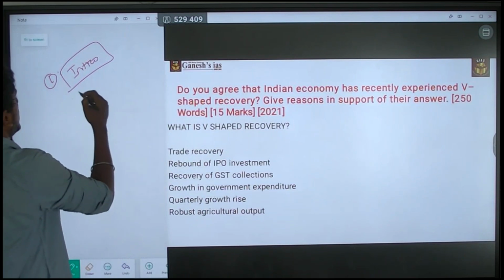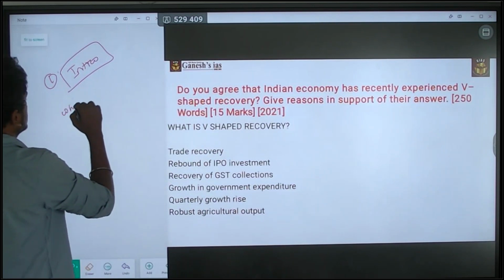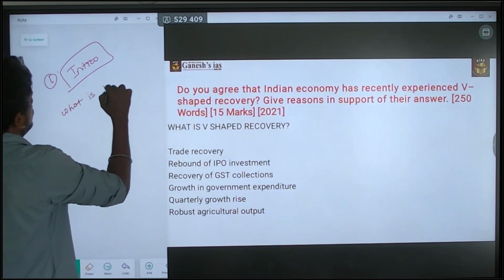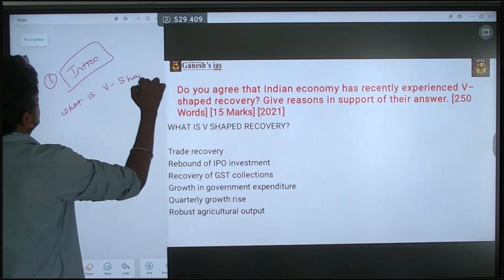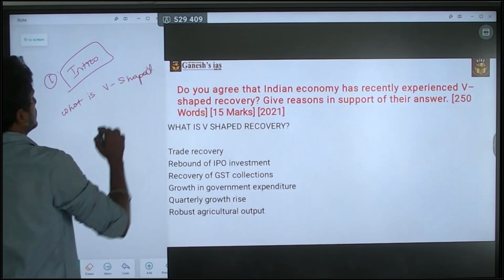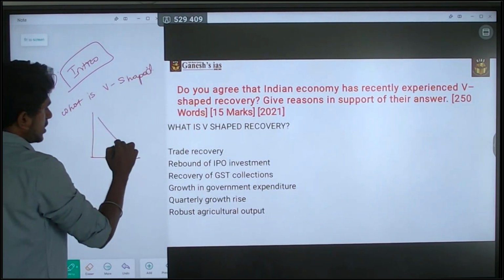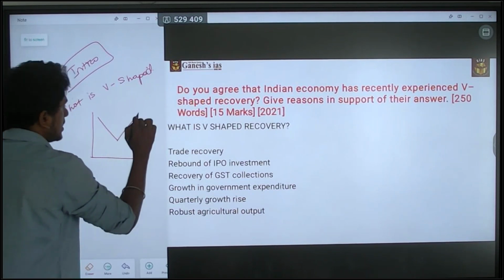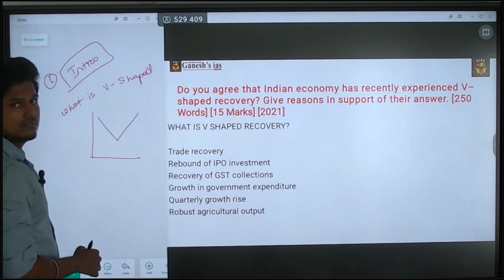So the introduction should be like, what is V-shaped recovery? Which means the economy is falling down, and suddenly it is taking off.